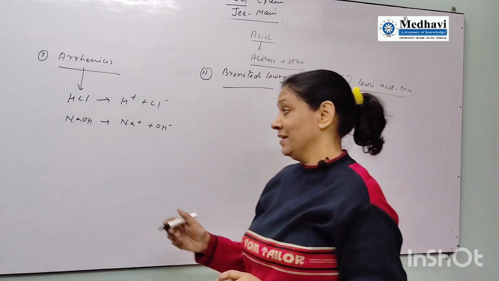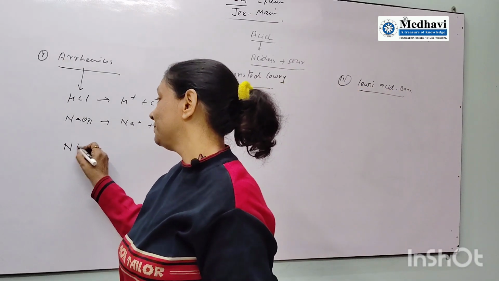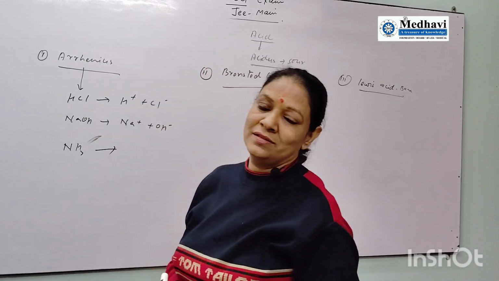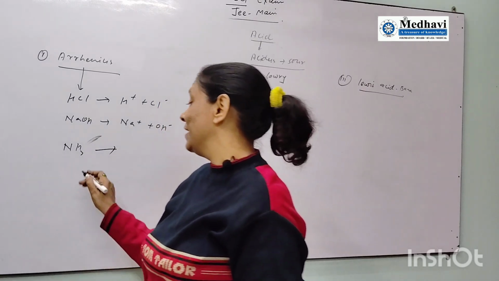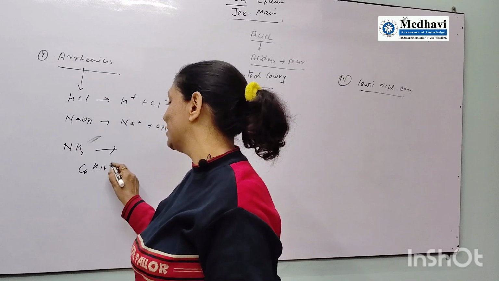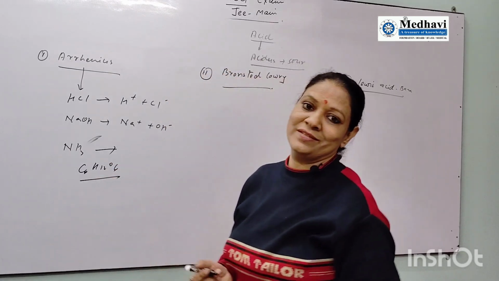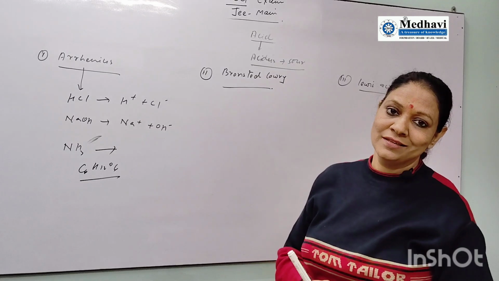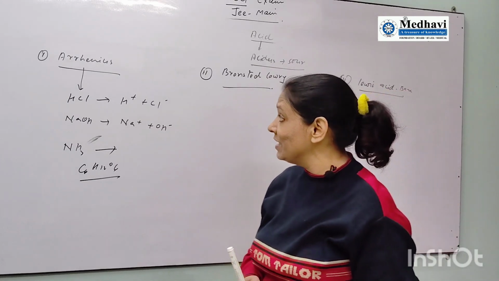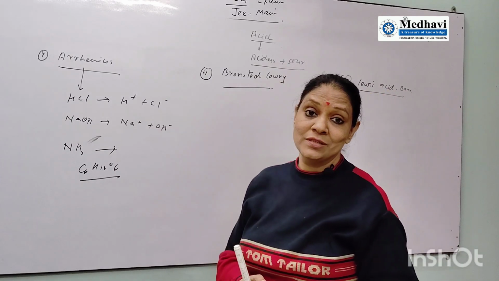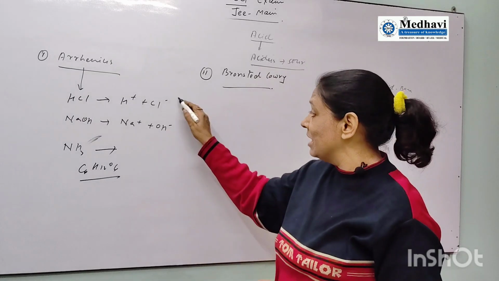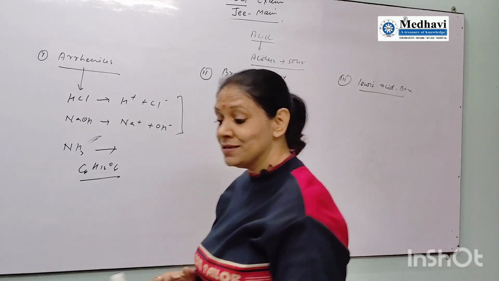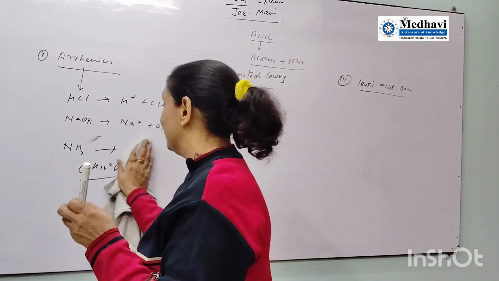But NH3 will not ionize. You can say C6H12O6 will not ionize. So there is some limitation related to the Arrhenius concept. We accept this nowadays, but there are limitations also: ammonia is a compound that doesn't give OH minus.